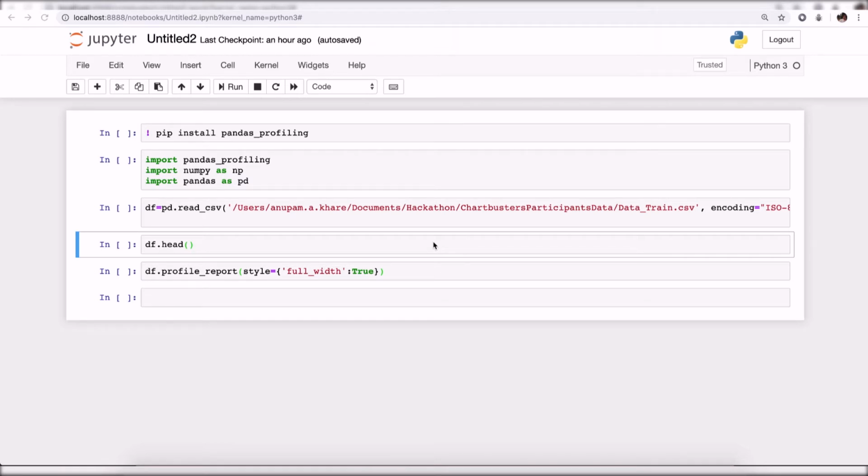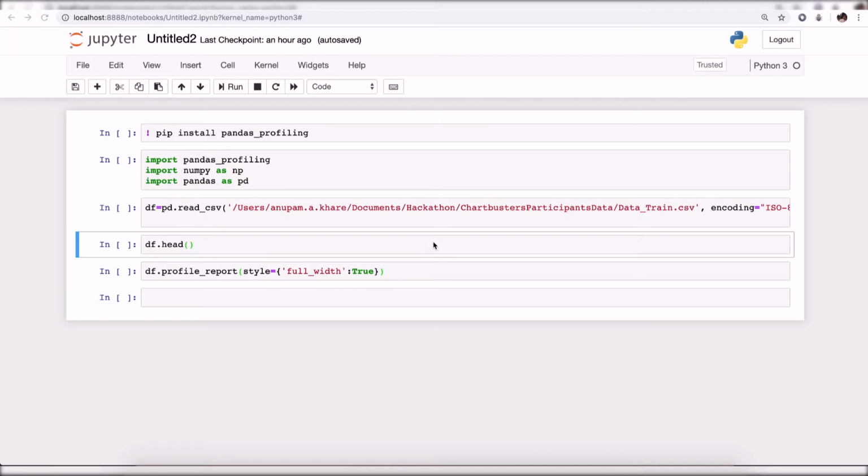Friends, basically we spend around 80% of the time on pre-processing of the data and the rest 20% of the time on modeling. Why do we spend so much time on pre-processing? Because the data we get is in a very raw and dirty format. We have to understand it.